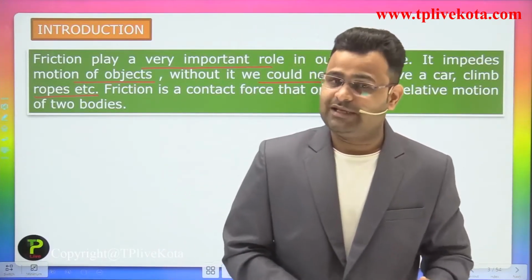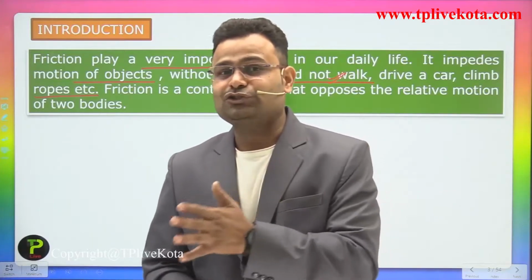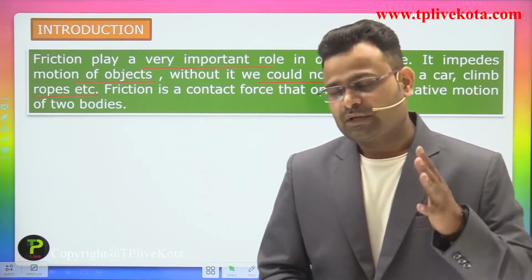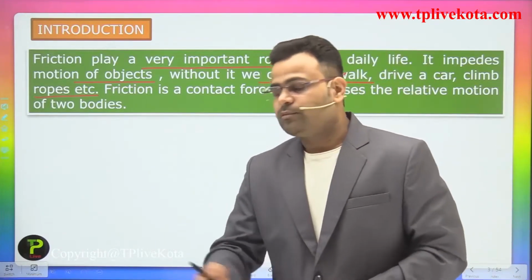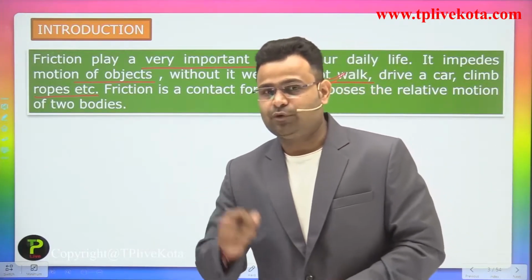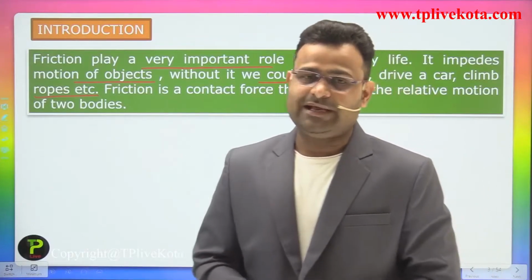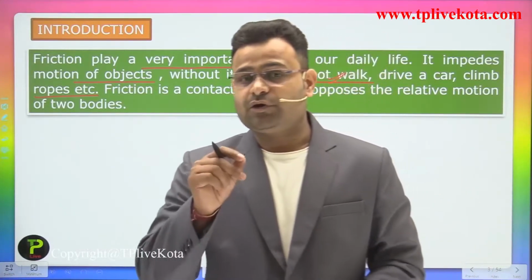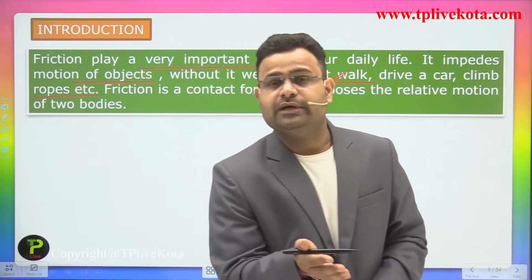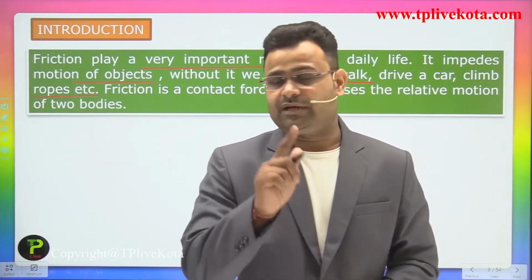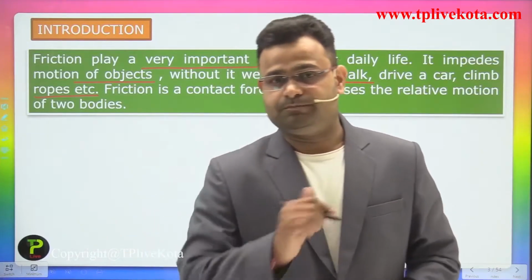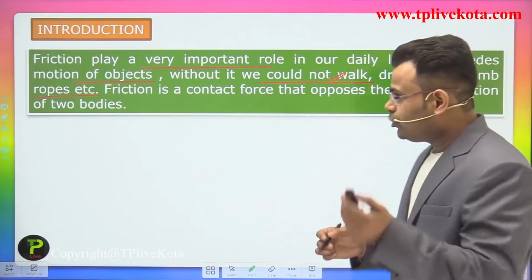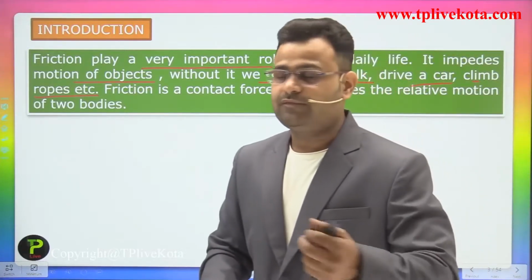You will slip. Most students have experienced this. Please be careful when moving on a surface; if there is some oil on it, don't walk there. Because oil removes the friction, and without friction we can't walk, so we slip. Understood? Driving a car and climbing ropes are all related to friction.